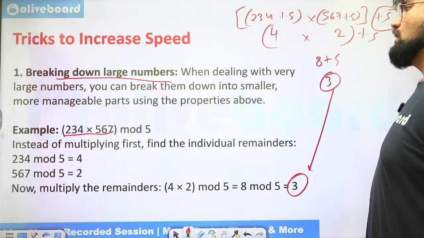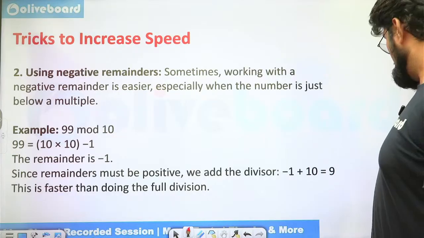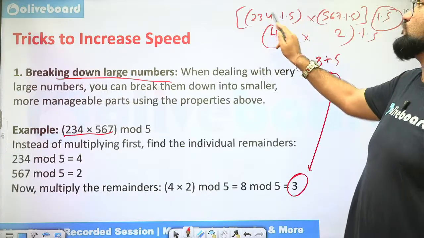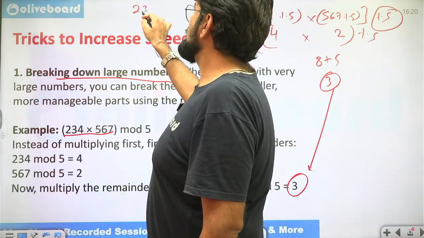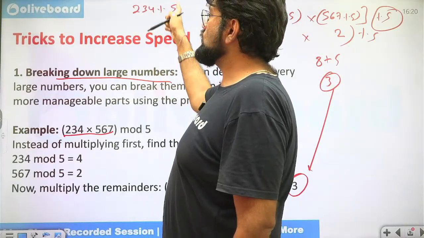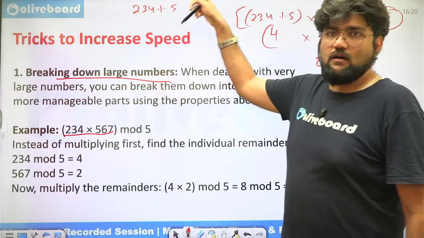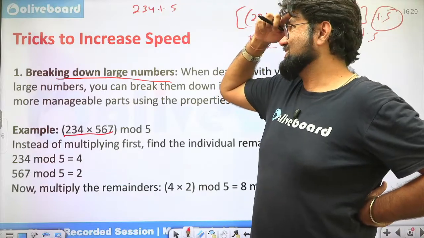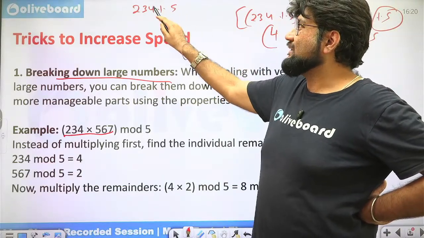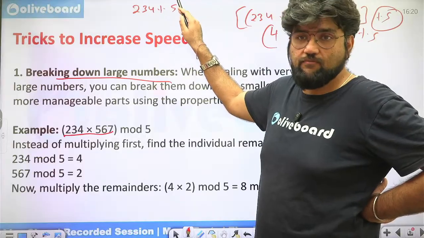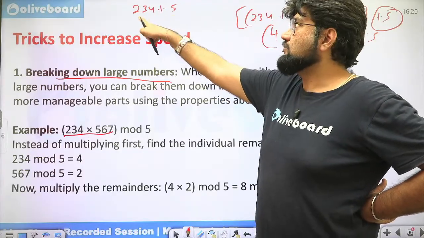Okay. The second one is using negative remainders. So now come back here, 234 mod 5. What we did is, I told you to go 234 mod 5, you went to 230, right? 5 into 46, correct? But rather, I would want you to go for the next number which is closer, 235, but it is greater than your dividend.